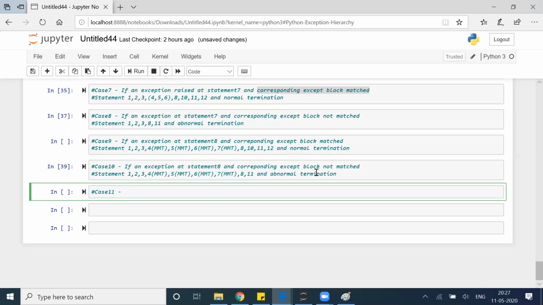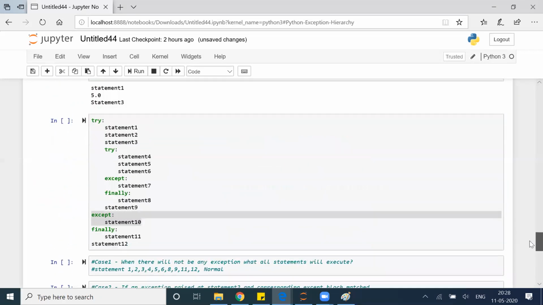Case 11, if an exception at statement 9 and corresponding except block matched. Something goes wrong in statement number 9.